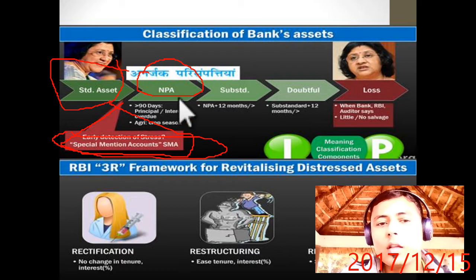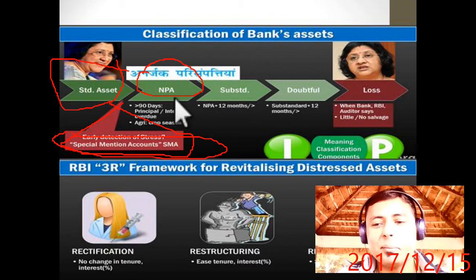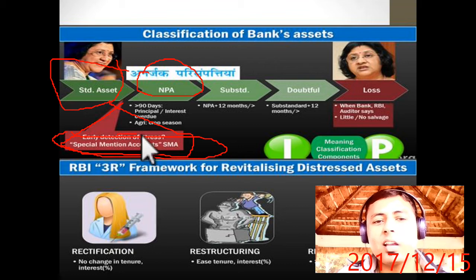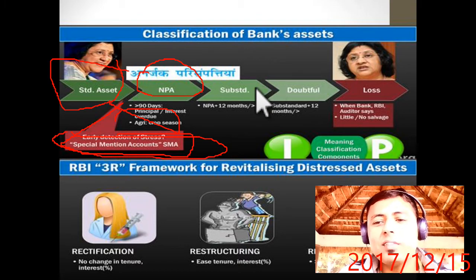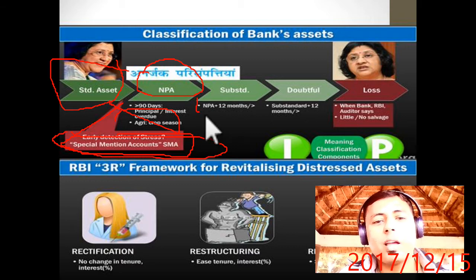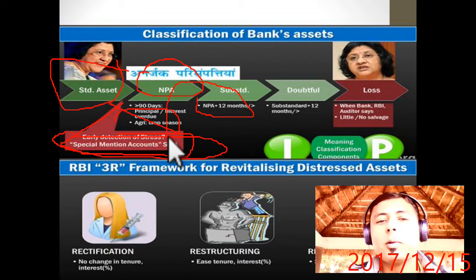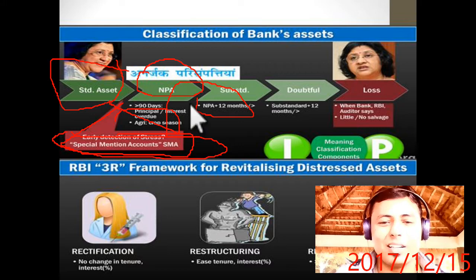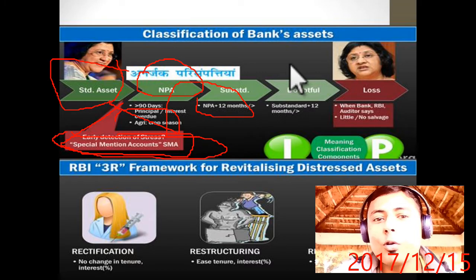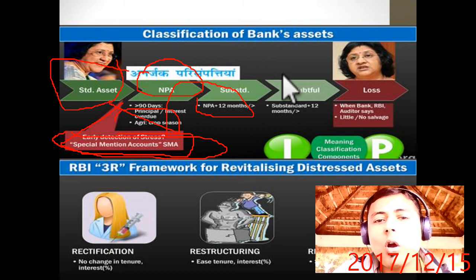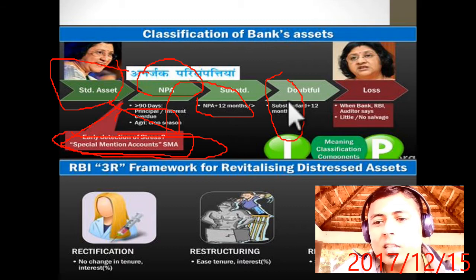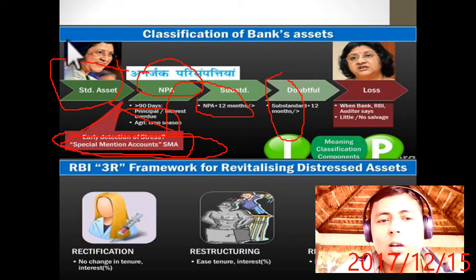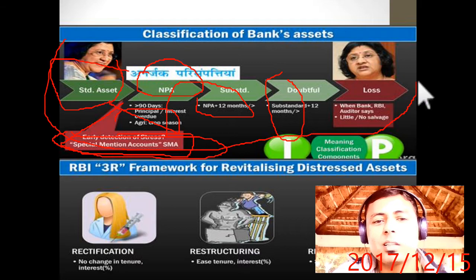Now suppose NPA happened, you have not paid interest for 3 months, what will happen? Or if you took an agriculture loan, and the agriculture crop season has lapsed and you have not deposited, then it will come to NPA. Okay. Now, what is a substandard asset? If the NPA has been there for more than 1 month, then it is substandard, because you don't care about the property: go and attach my property, I don't need it. If it continues longer, it is called doubtful, and loss will start happening for the bank. When the RBI auditor says little or no savings, then it is a loss asset. So these are the classifications: standard asset, NPA, substandard, doubtful and loss.